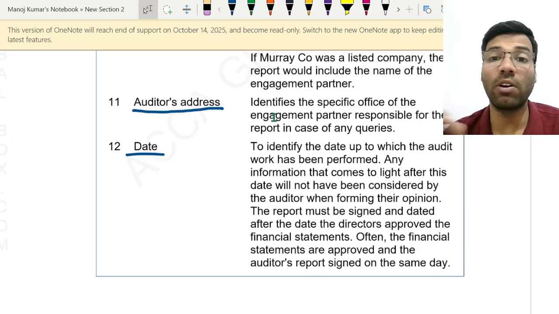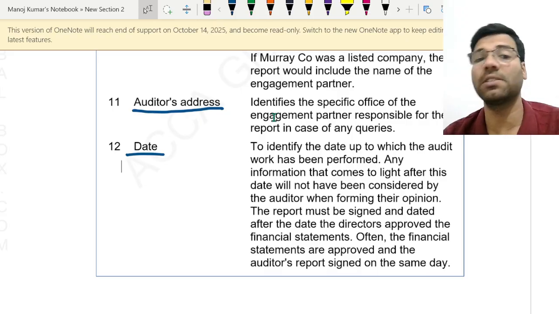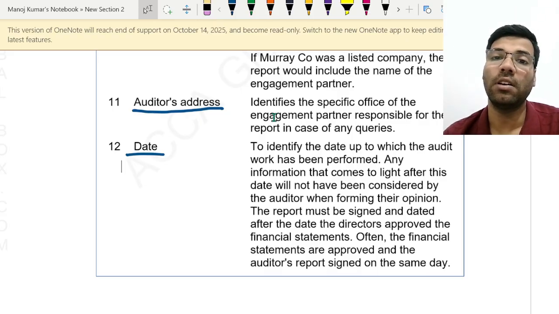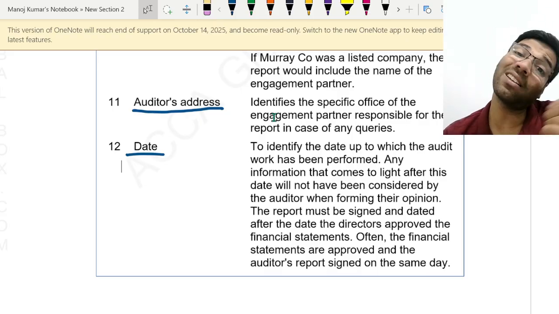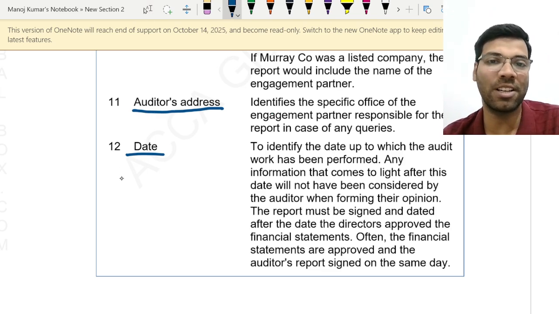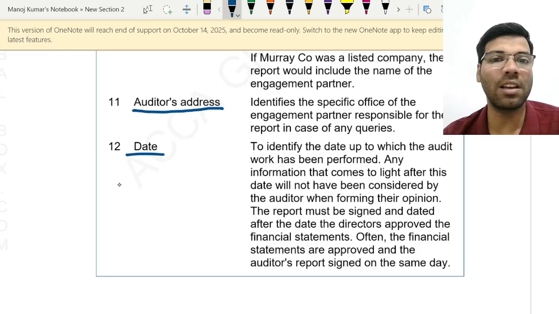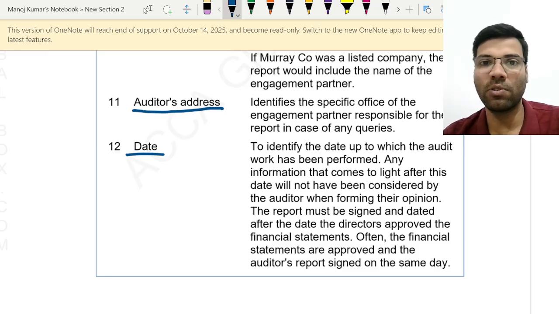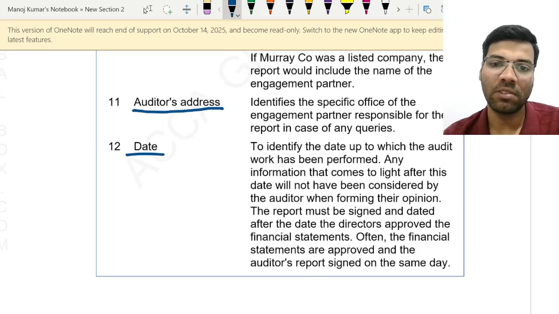the date on which the auditor is signing the auditor's report, and always remember this date should not be earlier than the directors' report. Why? Because directors sign the financial statements and directors give the management representation letter. Before that you can't sign the financial statements; it should only be signed after that date. Okay, so this should be taken care of.